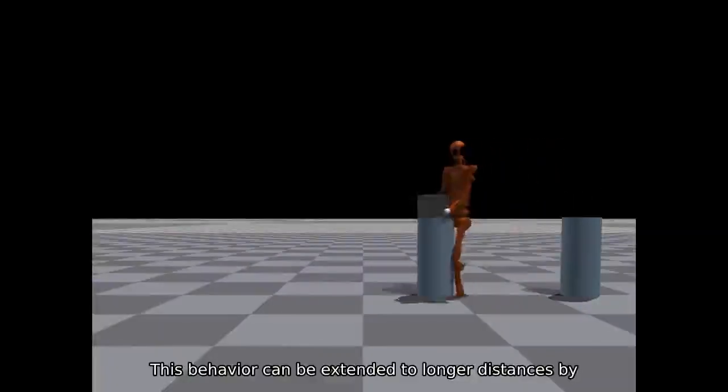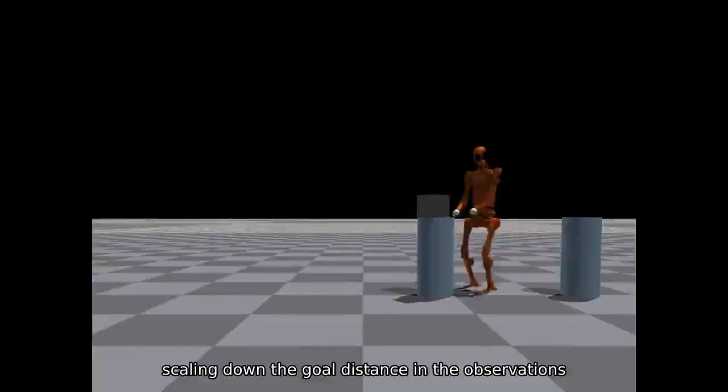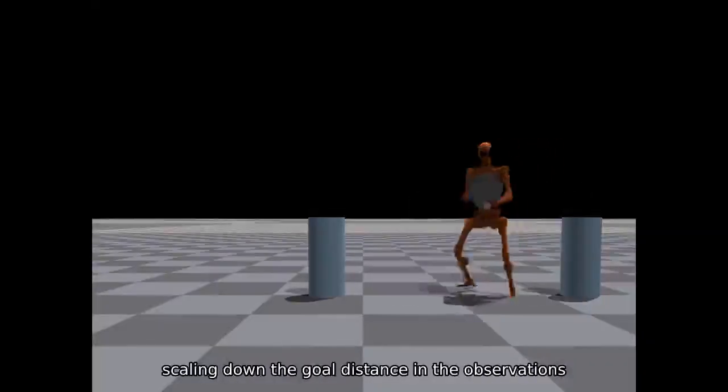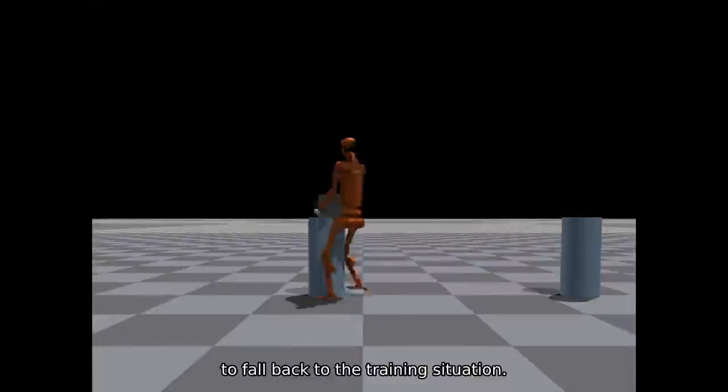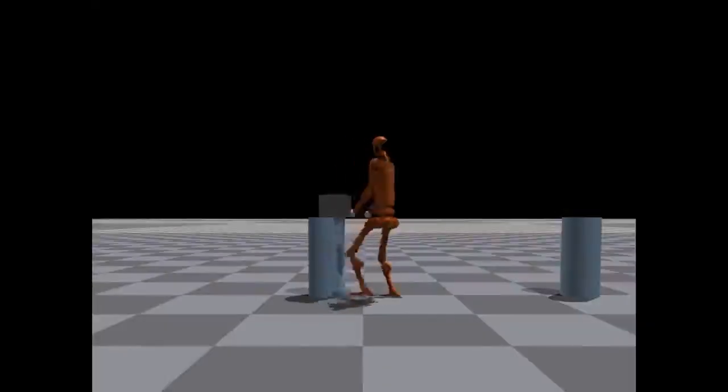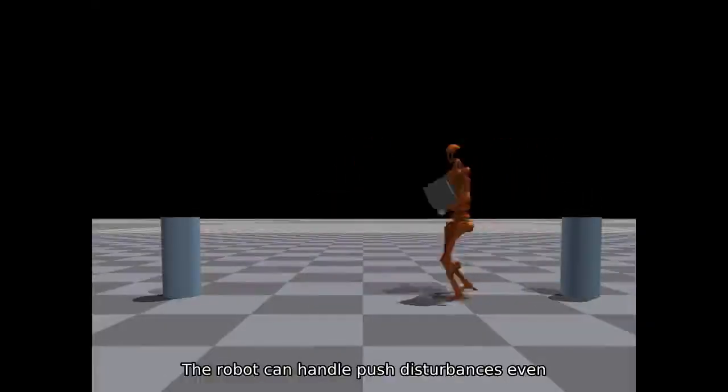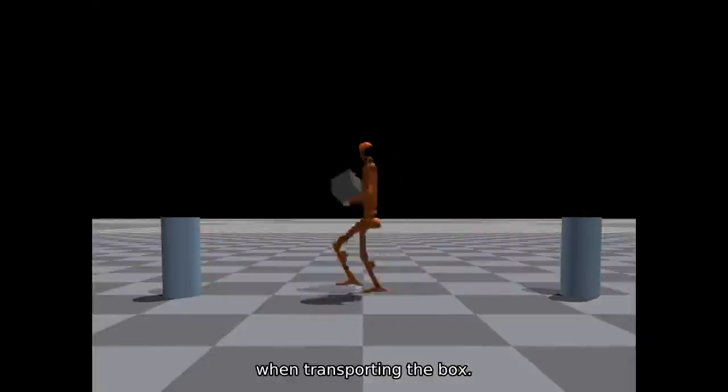This behavior can be extended to longer distances by scaling down the goal distance in the observations to fall back to the training situation. The robot can handle push disturbances even when transporting the box.